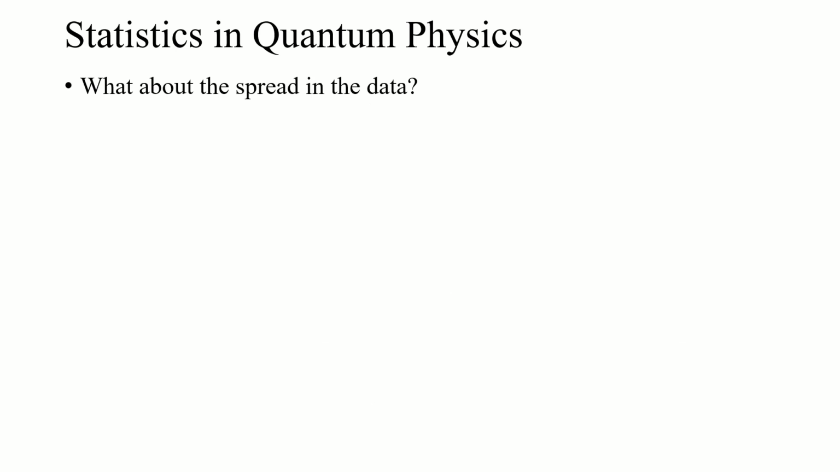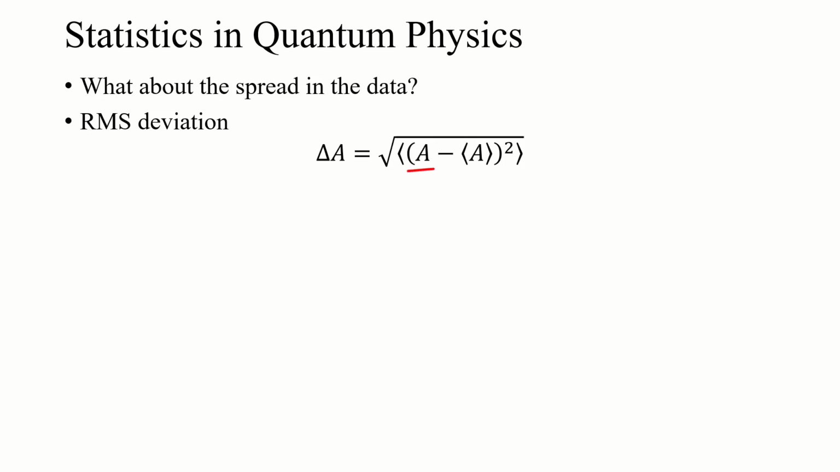All right, so now what about the spread in this data, right? In classical mechanics, we repeated a measurement a bunch of times and took an average. There would be some noise on that, and we'd have a plus or minus, some metric for how much the data is spread around our average value. What we typically use is the root mean squared deviation, which can be written this way. It's essentially the difference between the individual measurement and the average measurement, squared, and then all square rooted.